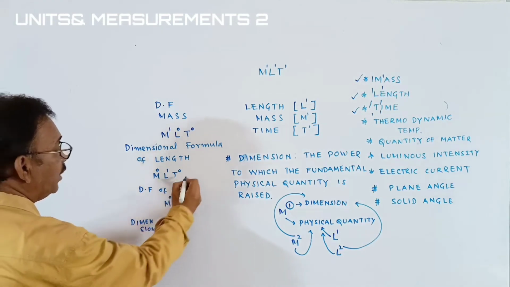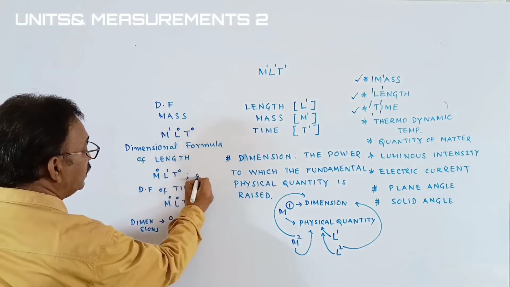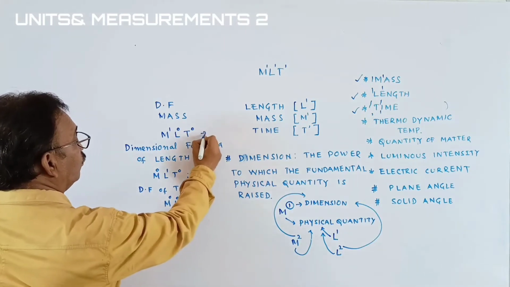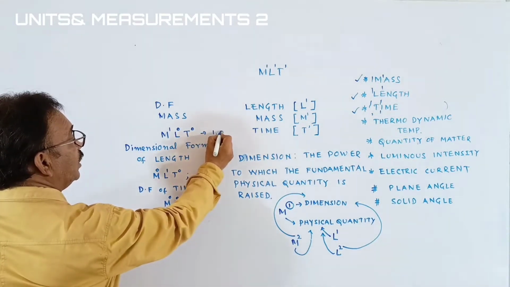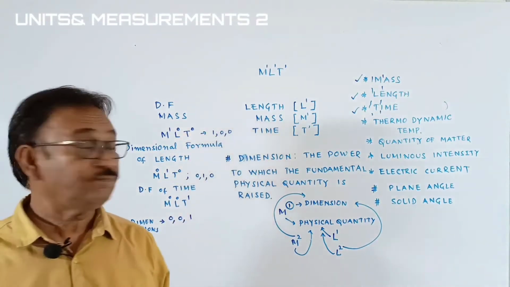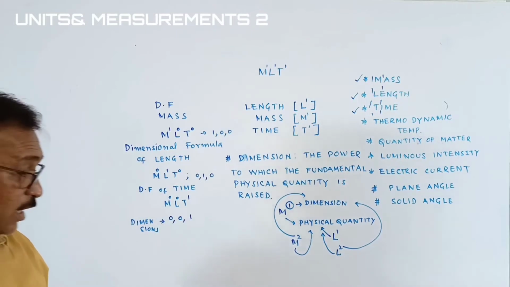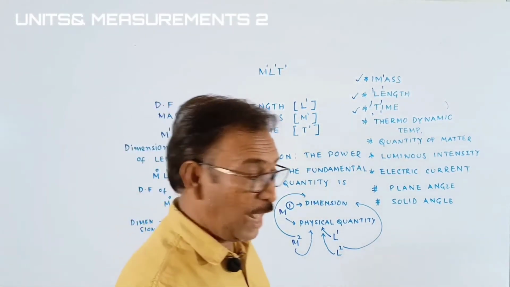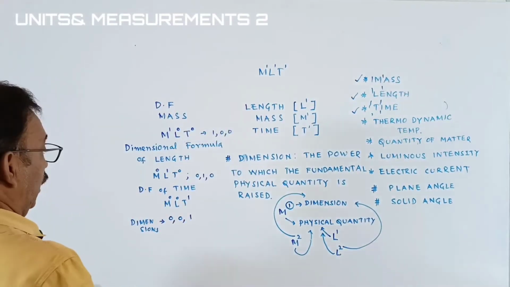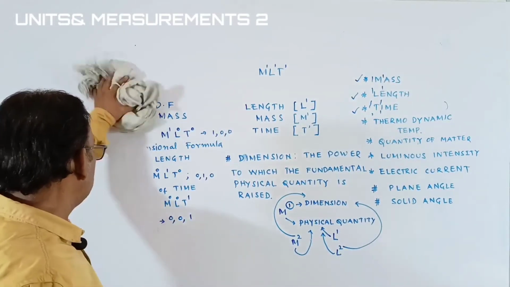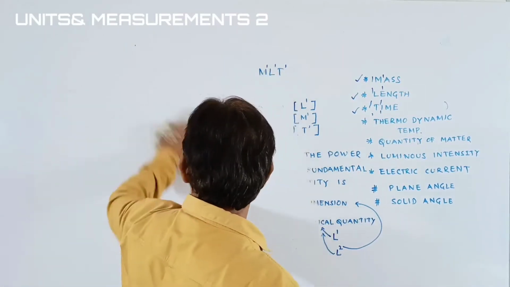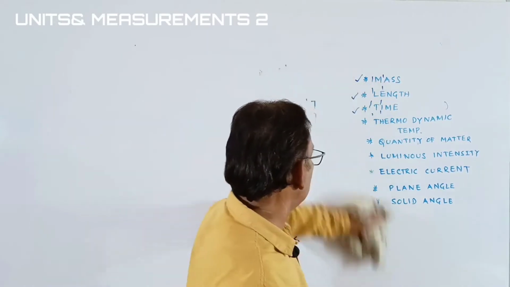The same could happen here. The dimensions of mass is 0, length is 1, and time is 0. Here also 1, 0, 0. In that way, we will write the dimensions. Let's go with few more dimensions here, students. Okay, students, I hope you are understanding. If you listen to the class, further you will understand how to write the dimensional formula and what is the dimensional equation and what are dimensions also.